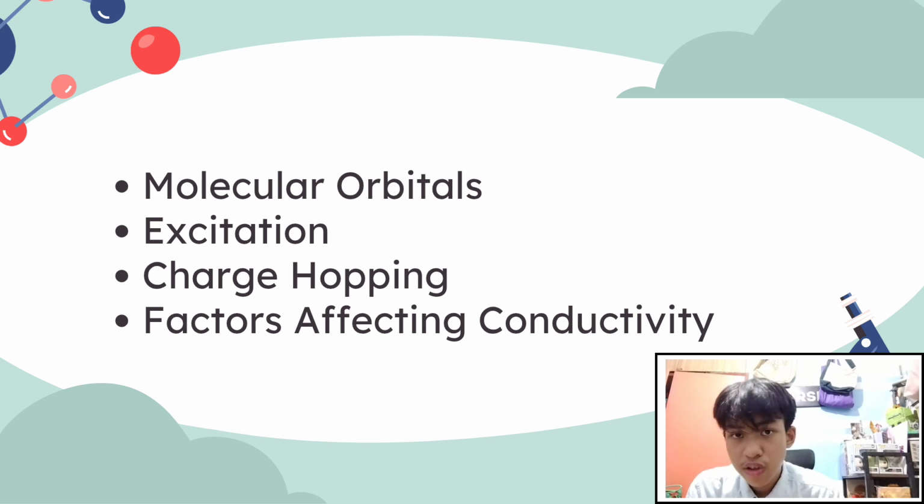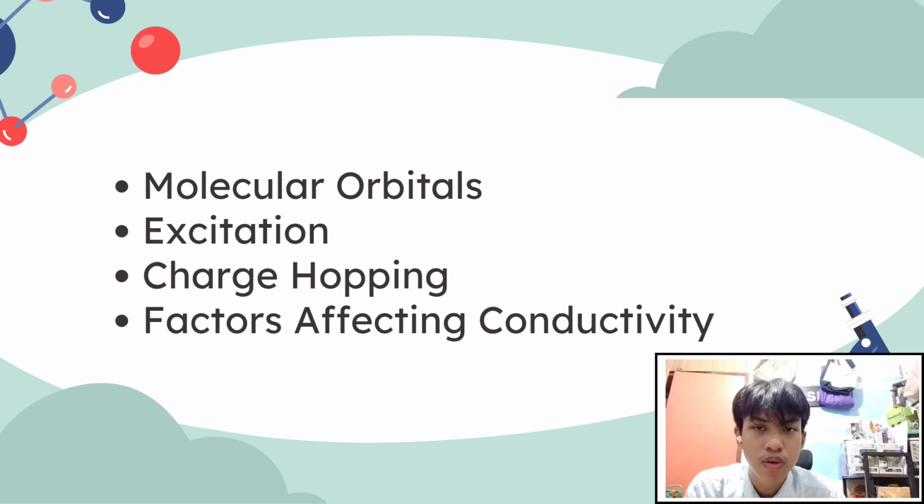When we apply energy, for instance by shining light or applying an electric field, electrons can be excited from the HOMO to the LUMO, creating mobile charge carriers, both electrons and positively charged holes. The movement of this charge through the material is typically not a smooth flow as in inorganic semiconductors.